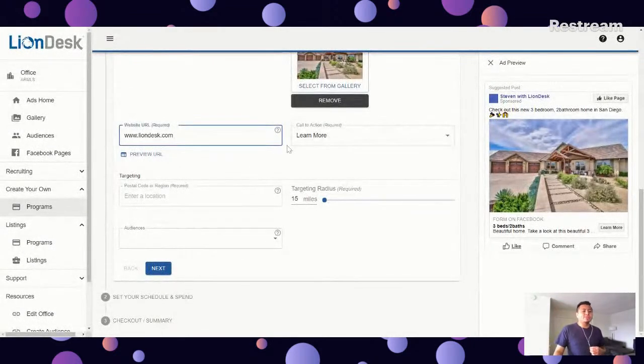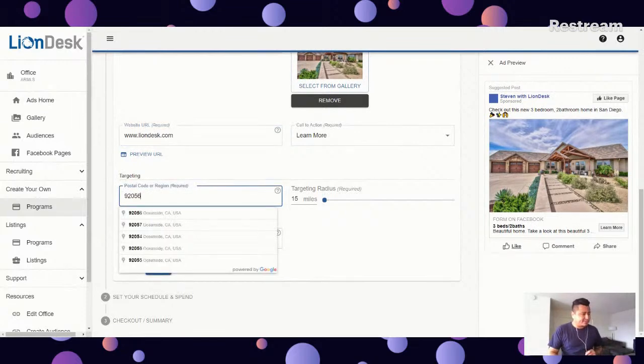So it's always going to give you the option to set up the postal code or the region, right? So you can be very specific. You can have a postal code, or you can make it a little bit more broad, right? Like a state. I would definitely recommend being more specific, right? Selecting the specific postal code would really help out. So for this one, I'm going to go ahead and type in 92056.